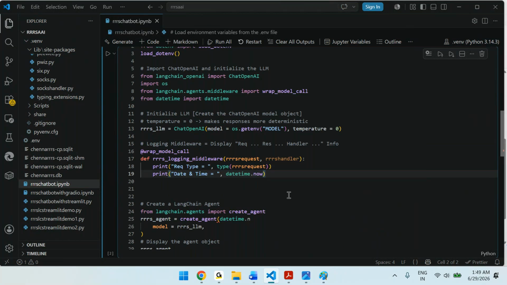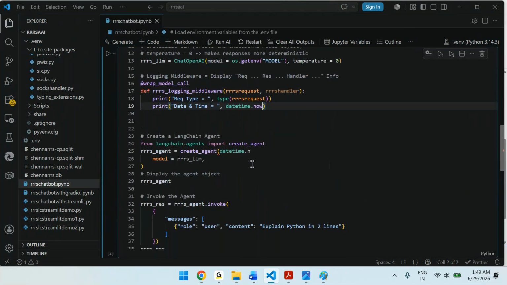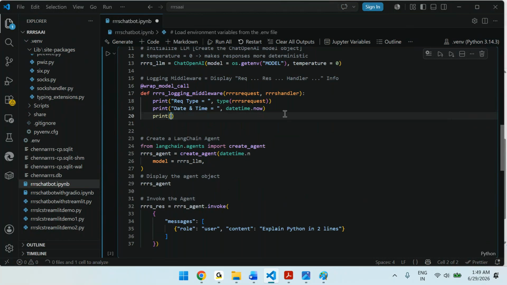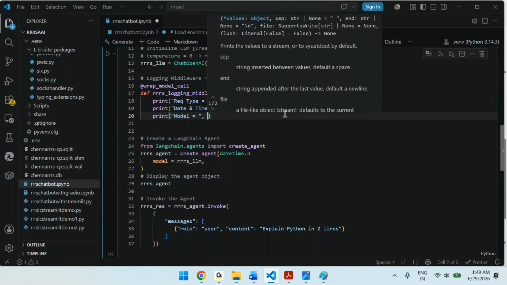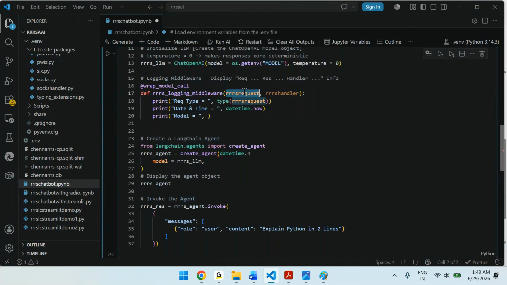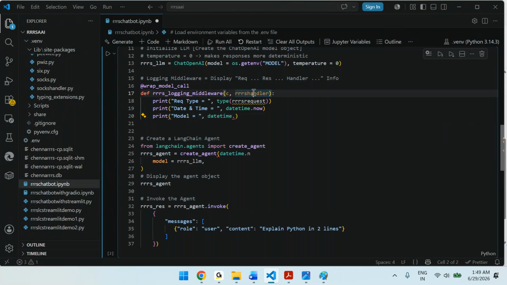Then you can also request the model information. Because you are doing an invoke, right? Invoke always will have the model. So print model equal to, what is the model? So request.model. You can say request dot, and you will see what is all available.